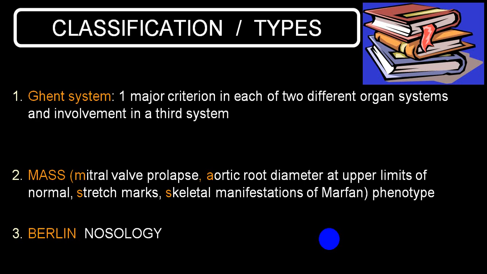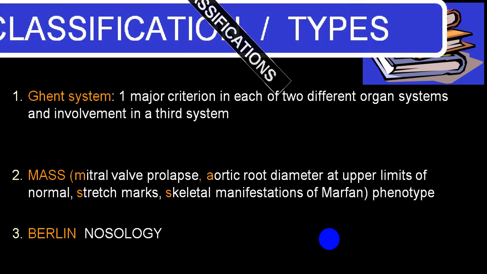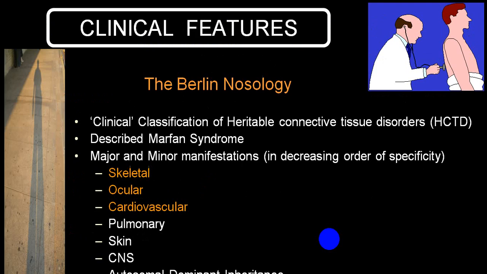And in Berlin, there is a list of different clinical symptoms and signs which are taken, and you calculate the points. You can utilize any one of those. This is the Berlin nosology, where the clinical manifestations of connective tissue disorders described under Marfan syndrome include major criteria and minor criteria.